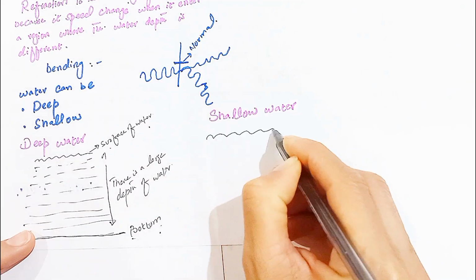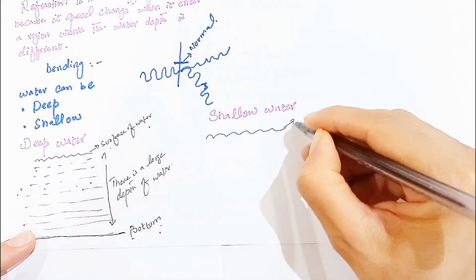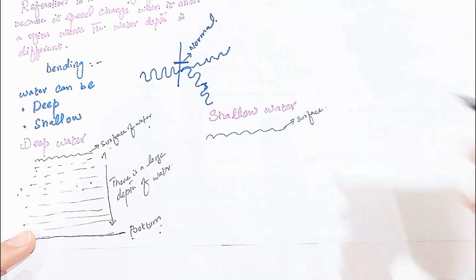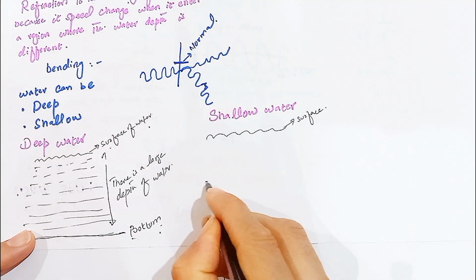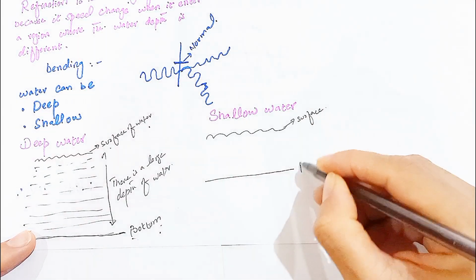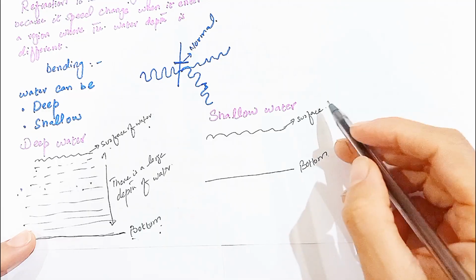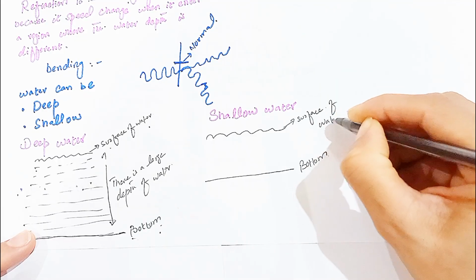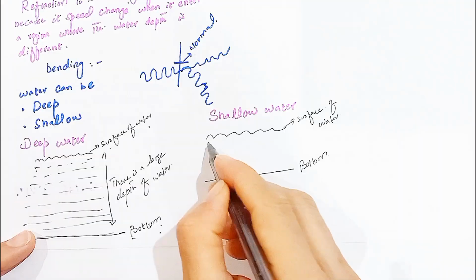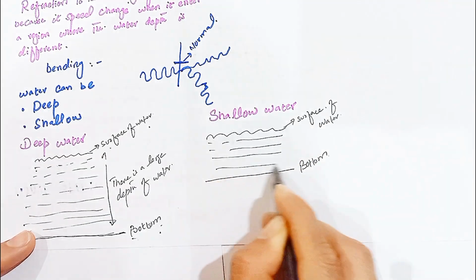For shallow water, here we take the surface of water and here we take the bottom. Between the surface of water and the bottom we take the water wave.